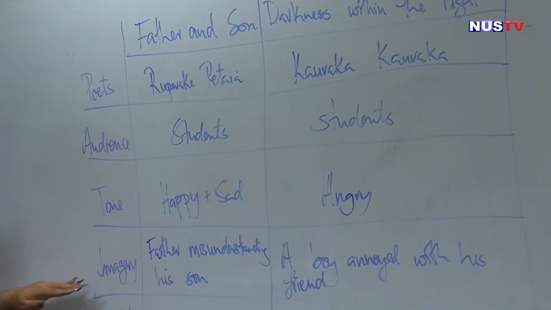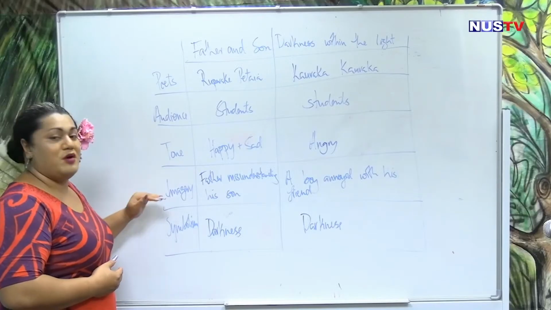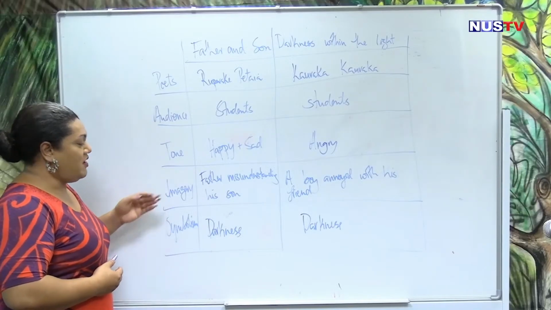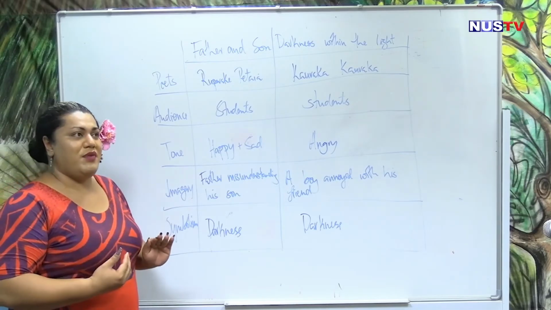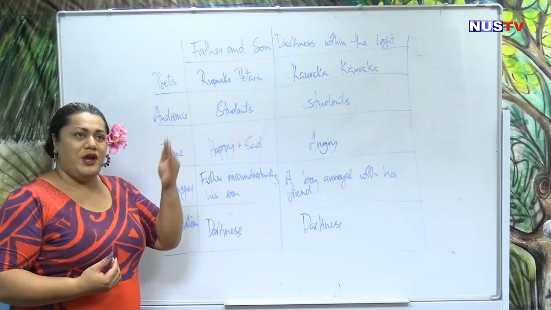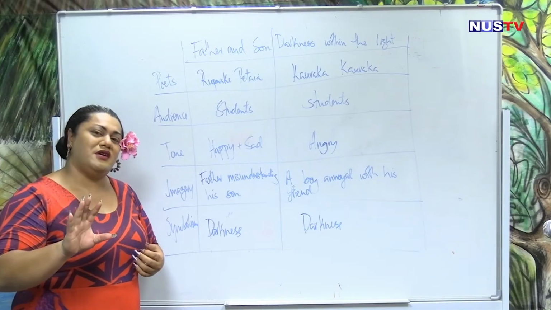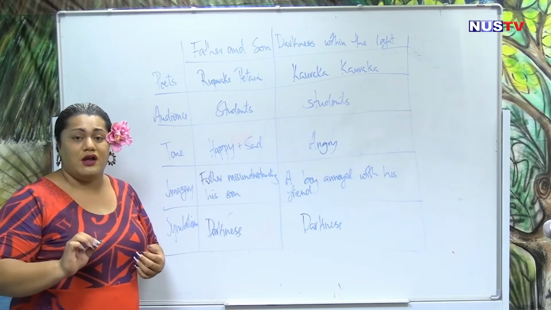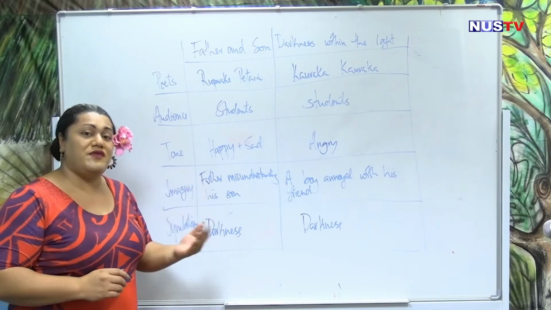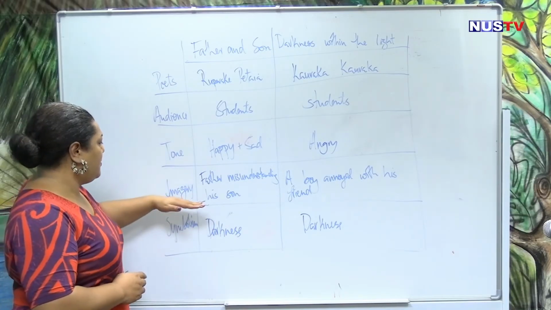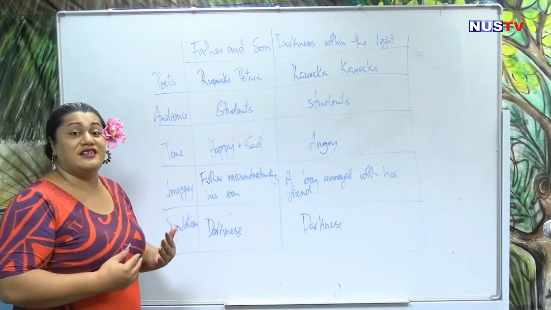Imagery and symbolism, we talked about the difference between these two poetic devices. Imagery is the use of images. Like I said before, when you are reading a poem, try to imagine a picture that you can paint or draw because you are inspired by some idea after you have read the poem. The imagery that comes to my mind is a picture of a father and a son.